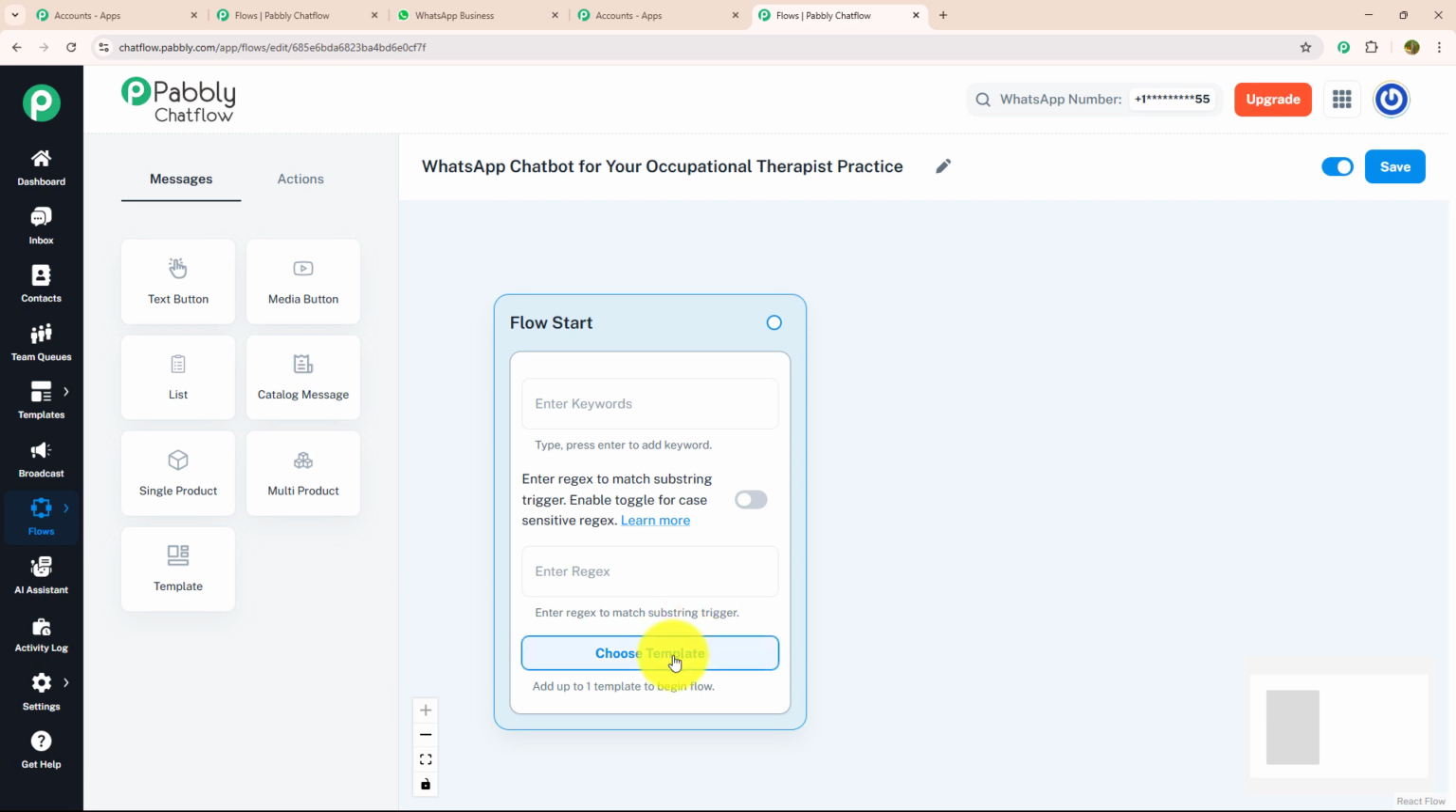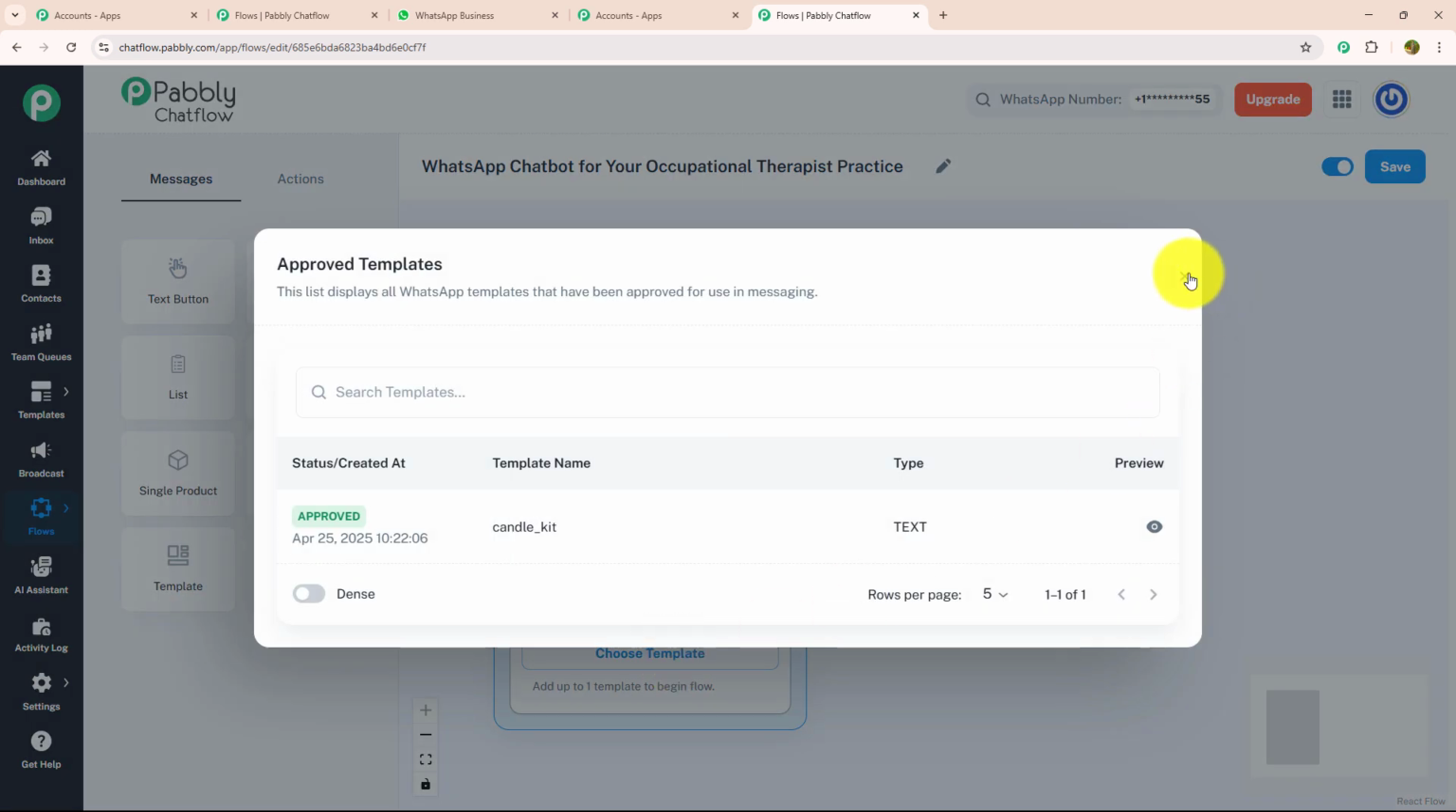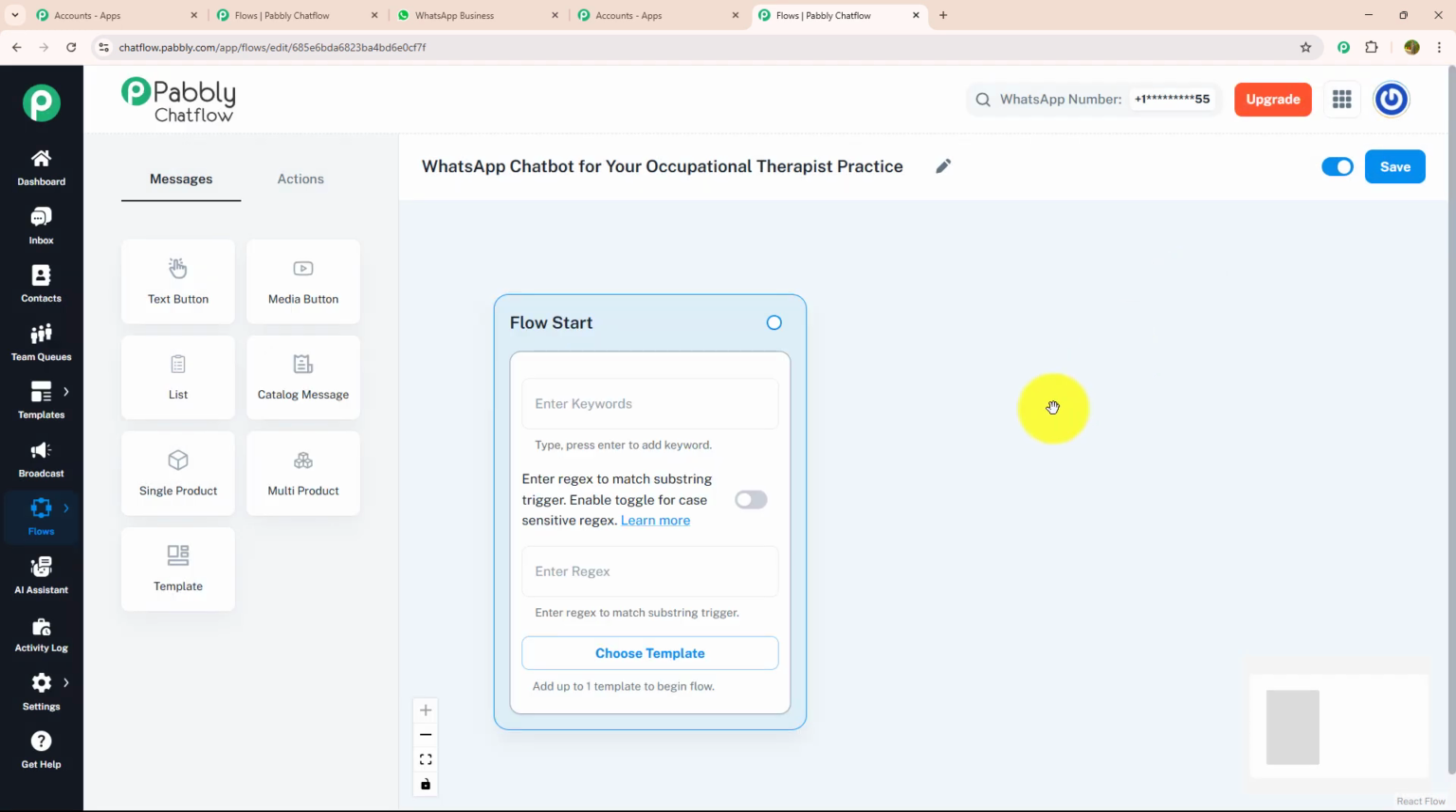Choose template is a feature where you can choose your created template to give a personalized touch to your chat. Regex are regular expressions with a special pattern or sequence of characters used to find a match or filter specific text. Keywords are the trigger message that your customer will put while initiating a conversation. As I got to know about all three features, today I'm going to use Regex, which will identify what my customer is trying to say.